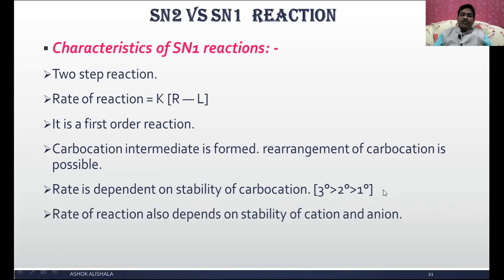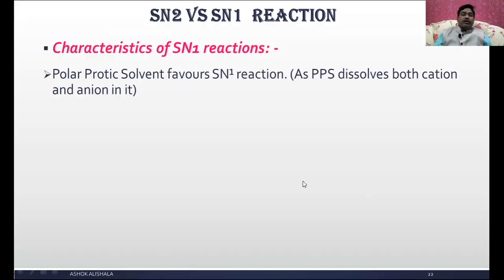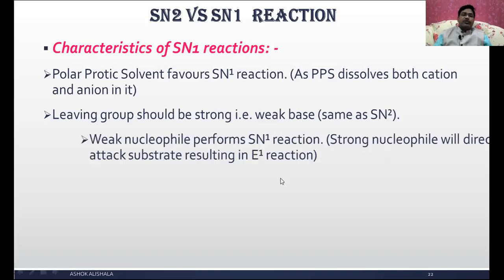The rate of reaction also depends on the stability of the cation and anion. A polar protic solvent, that means, we discussed polar aprotic solvents, but here polar protic solvents like alcohols, water, etc., favor the SN1 reaction, as the polar protic solvent dissolves both cations and anions. The leaving group should be strong. It must be a weak base, same as in SN2.